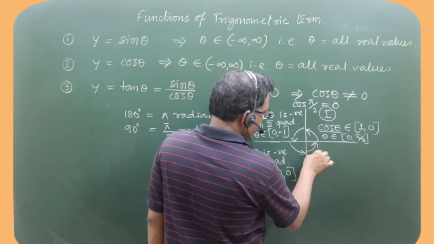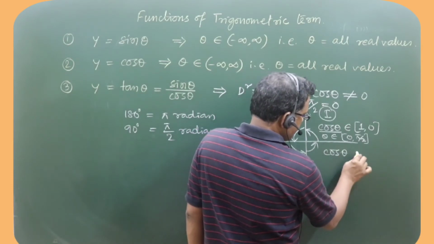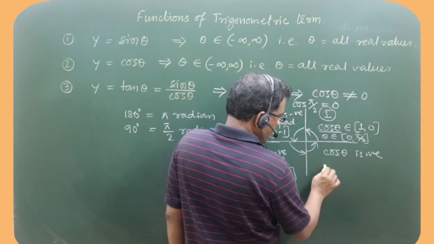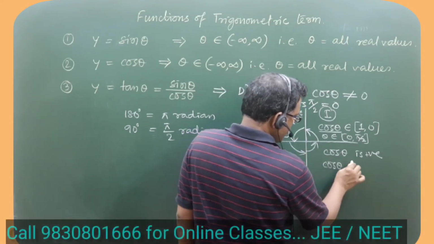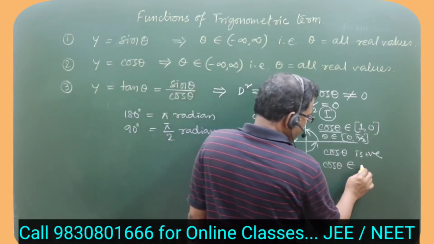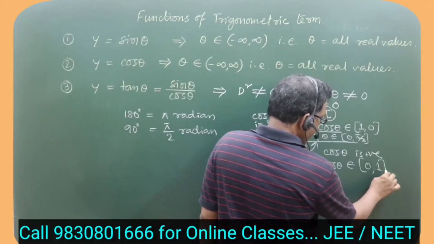Now finally coming to fourth quadrant, cos theta is positive here, where cos theta value again changes from 0 to plus 1. Are you getting me?